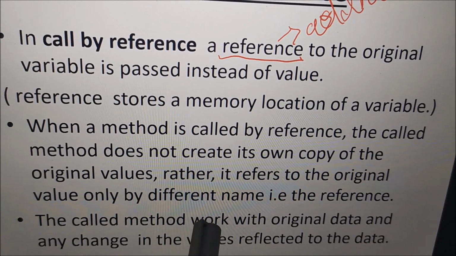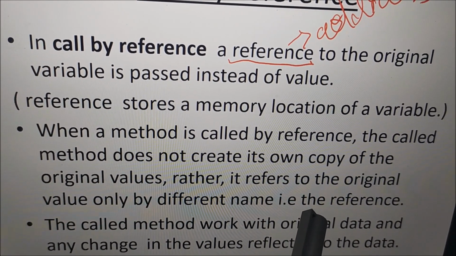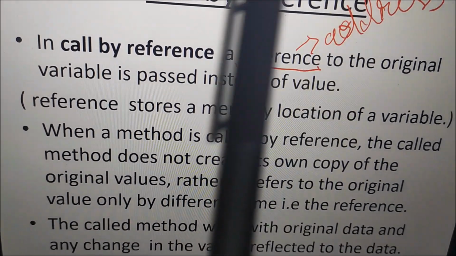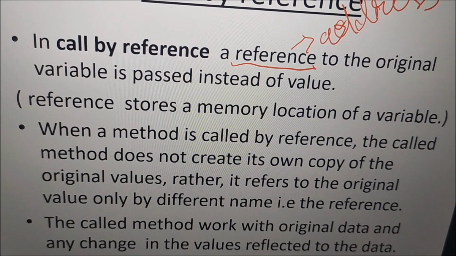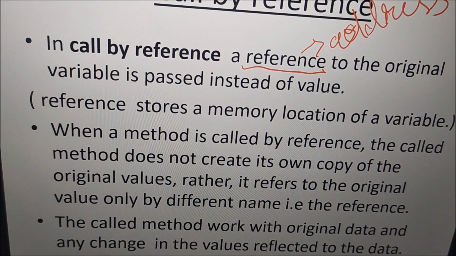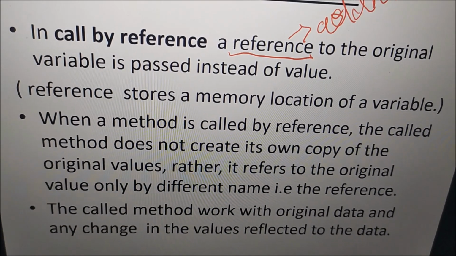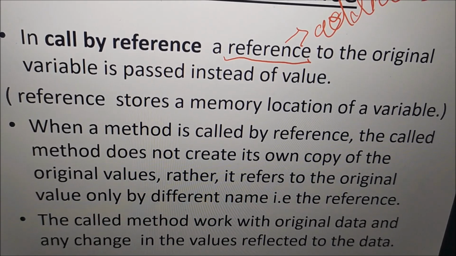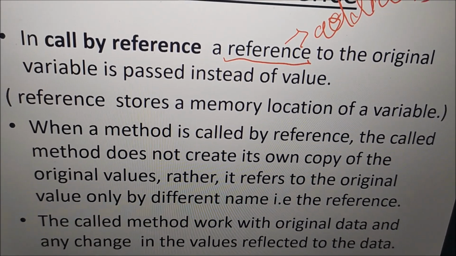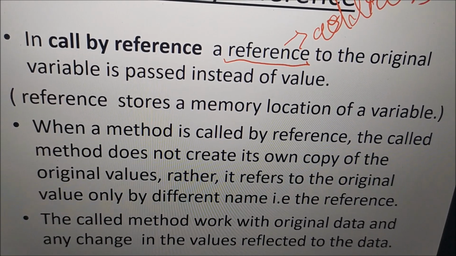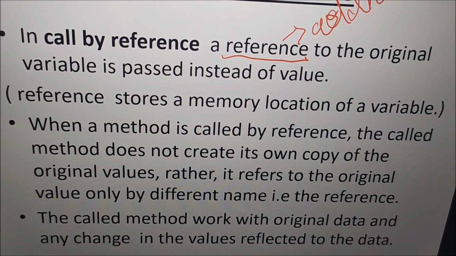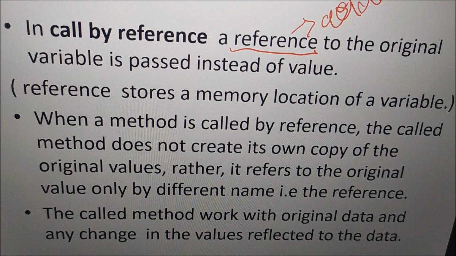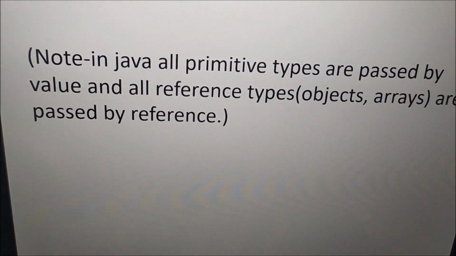Okay, so the called method works with the original data. So what happens if it works with the original data? If any modification is done by the called method, it will be reflected back to the data. Okay. So it is reflected back to the data, which does not happen in call by value, because it does the modification on its own copy. But in this case, it does the modification to the original data. Because in call by reference, instead of the value, we are directly sending the original data. Okay, so that's why any changes made by the method will be reflected back to the data.